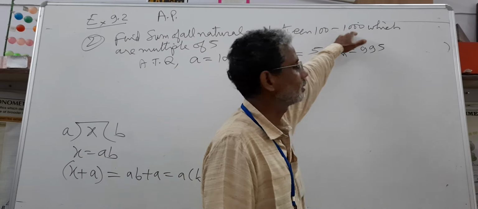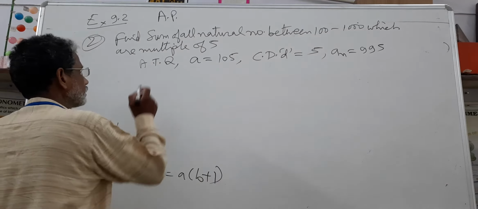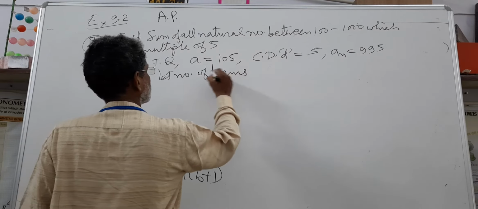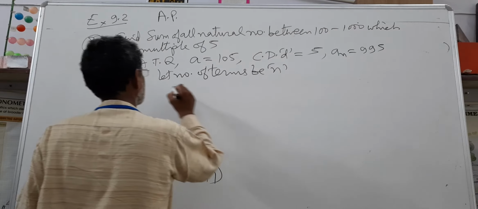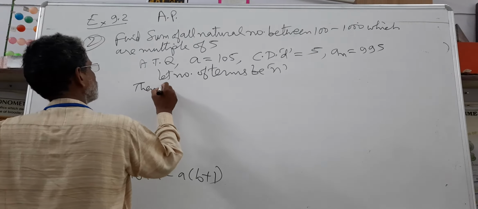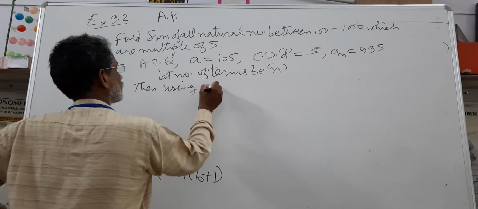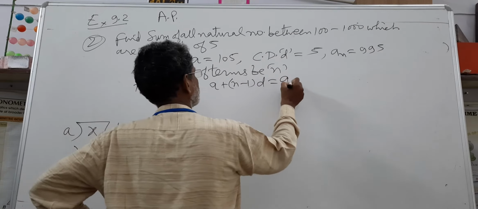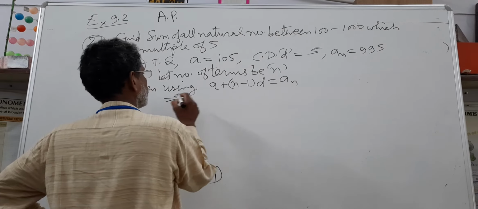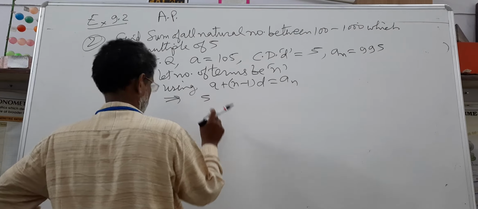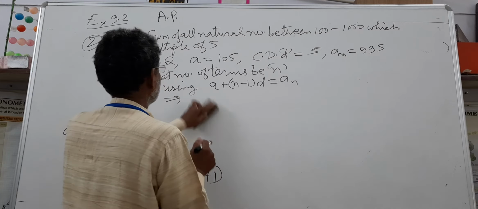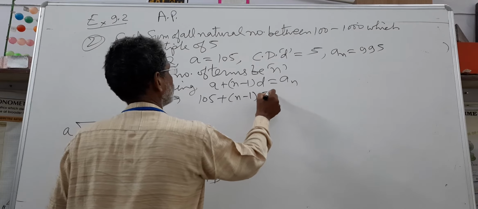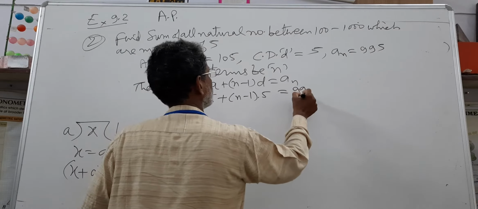Between 100 and 1000, find n. Let the number of terms be n. Then using a plus n minus 1 into d is equal to an, we have 105 plus n minus 1 into 5 is equal to 995.